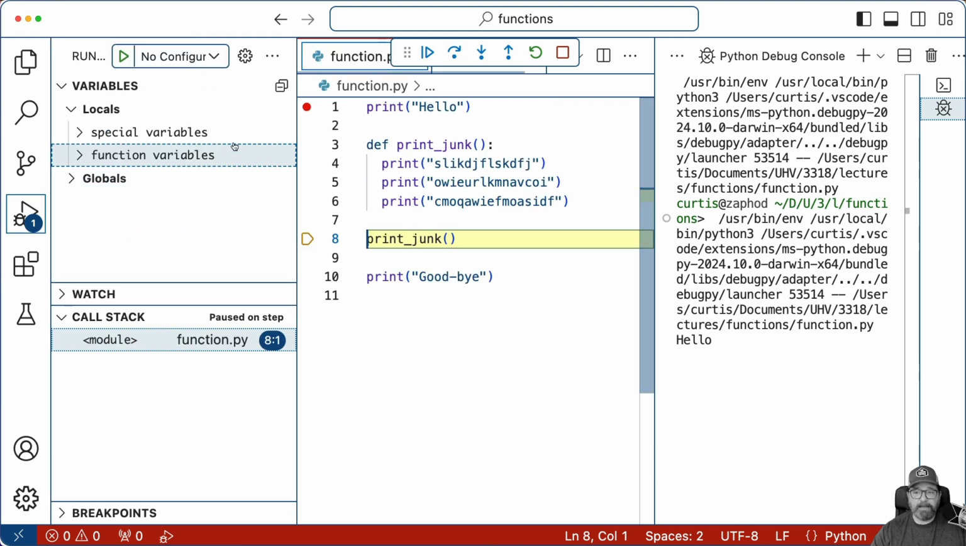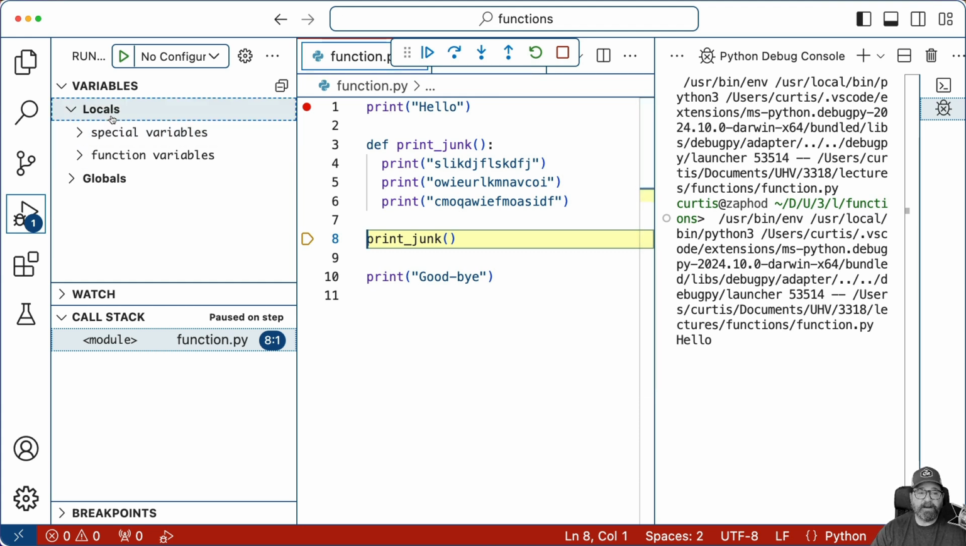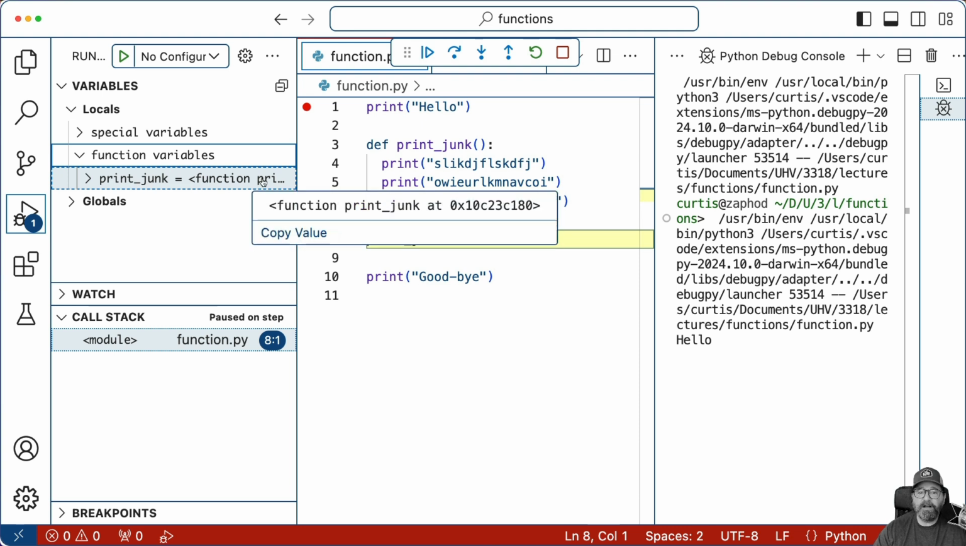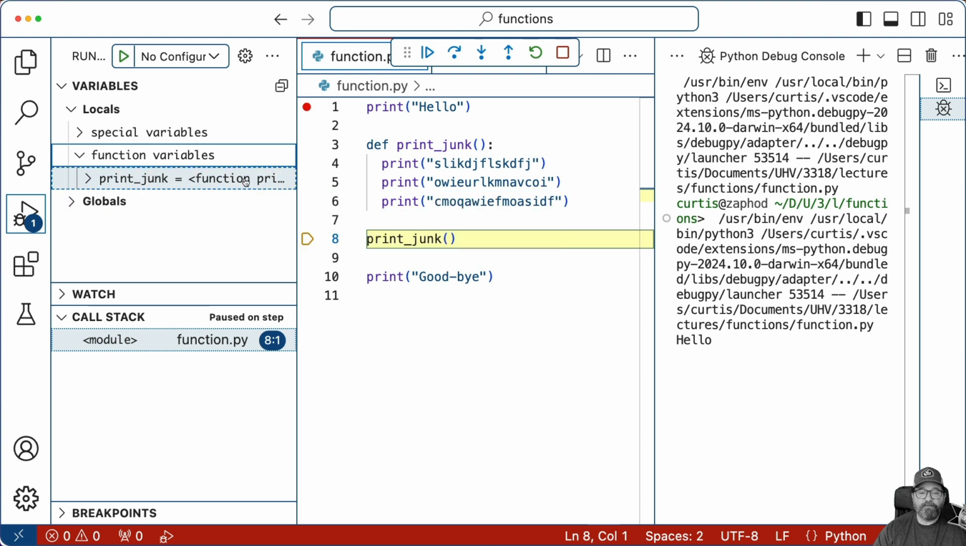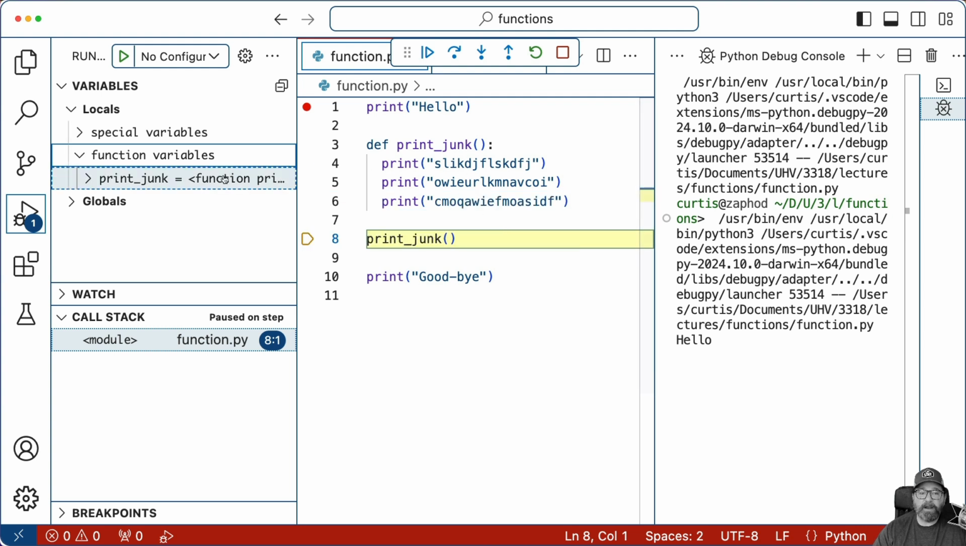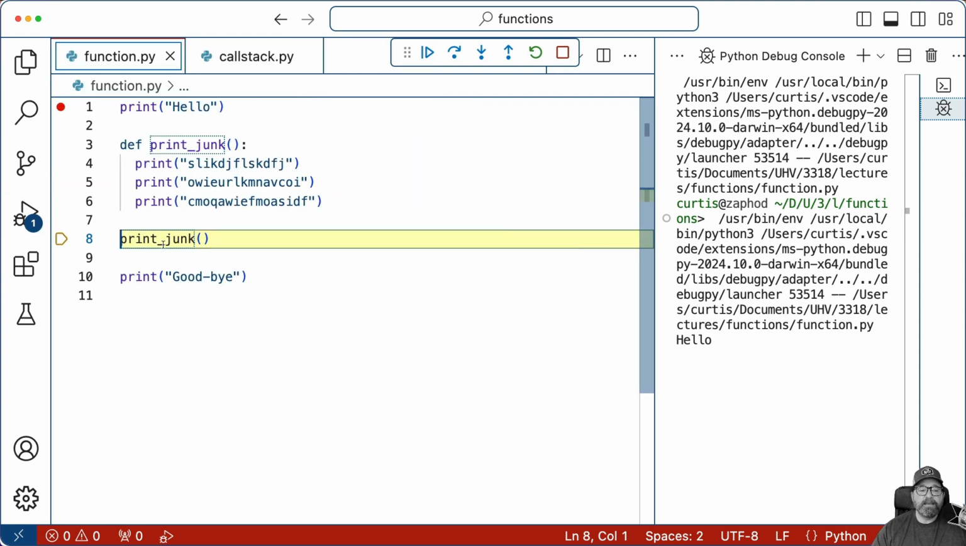And if I look inside the variables that are currently in here, inside my function variables, you can see there is a function named print junk. It is a variable named print junk, and it's pointing to some function here. If you look here, you can see that it pops up function print junk at some memory address. So those lines of code are now stored inside the memory here. Now, if I actually want to run those, print junk like this, I can click step into, and that means step into the function.